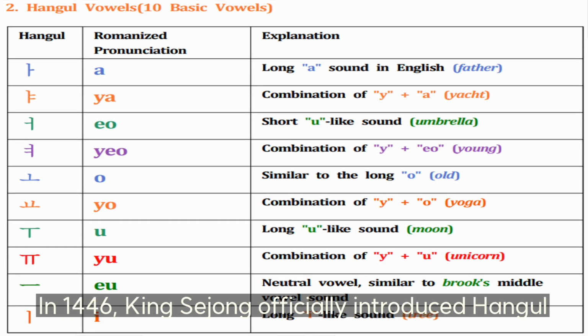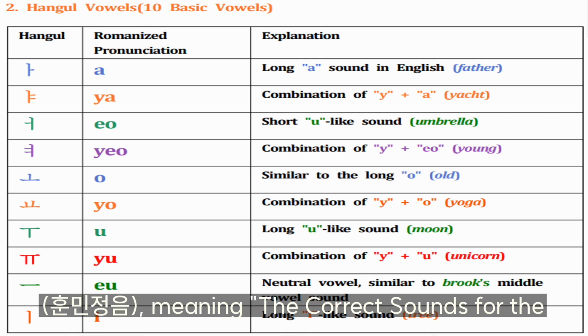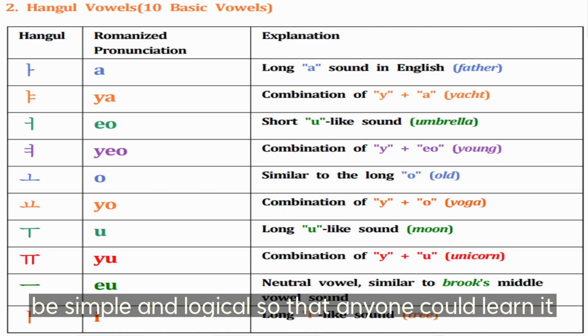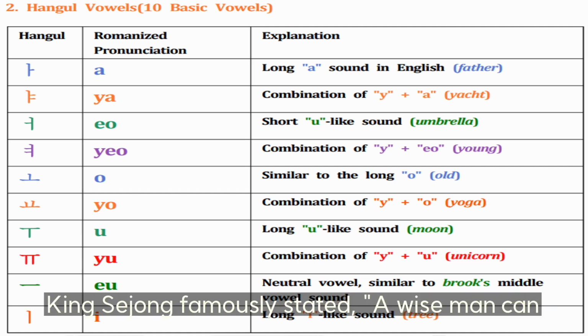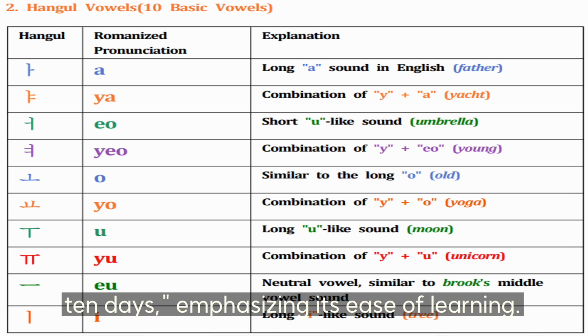In 1446, King Sejong officially introduced Hangul through the publication of 훈민정음, meaning the correct sounds for the instruction of the people. Hangul was designed to be simple and logical so that anyone could learn it quickly. King Sejong famously stated, "A wise man can learn it in the morning, and even a fool can learn it in 10 days," emphasizing its ease of learning.